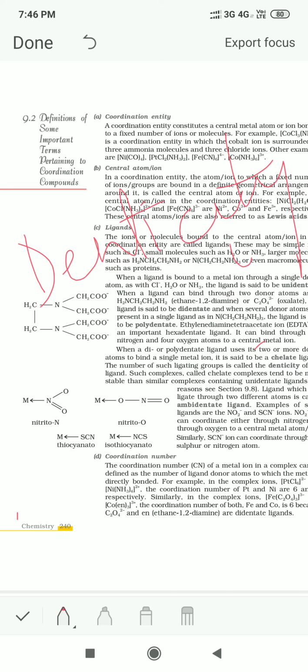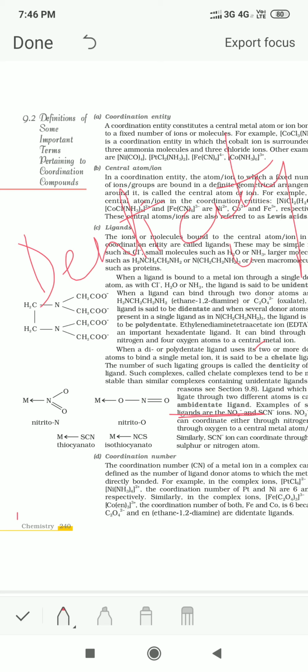On this basis, we described a unidentate or monodentate ligand, bidentate ligand, polydentate ligand. Then there can be ambidentate ligands also. In ambidentate ligands, in the same ligand there can be 2 atoms which can coordinate.